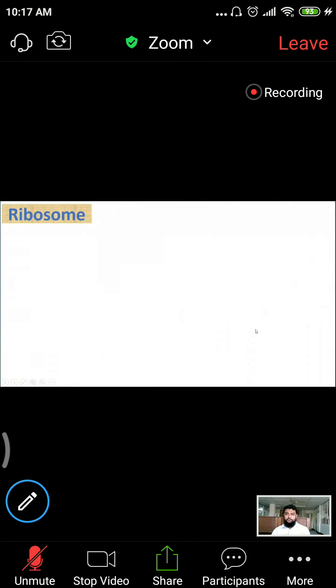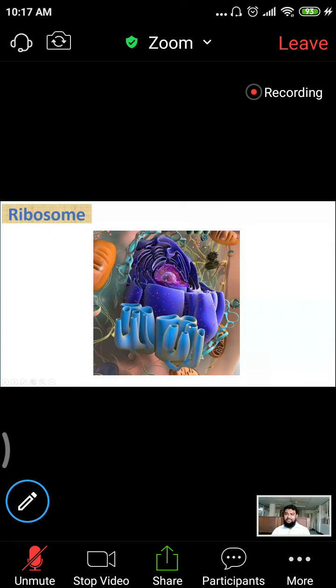Ribosome. So look at the monitor. This is the interior view of a cell, into the cytoplasm. This is the nucleus, and these are ribosomes attached to the endoplasmic reticulum, and these are free tubule-like structures, the smooth endoplasmic reticulum.